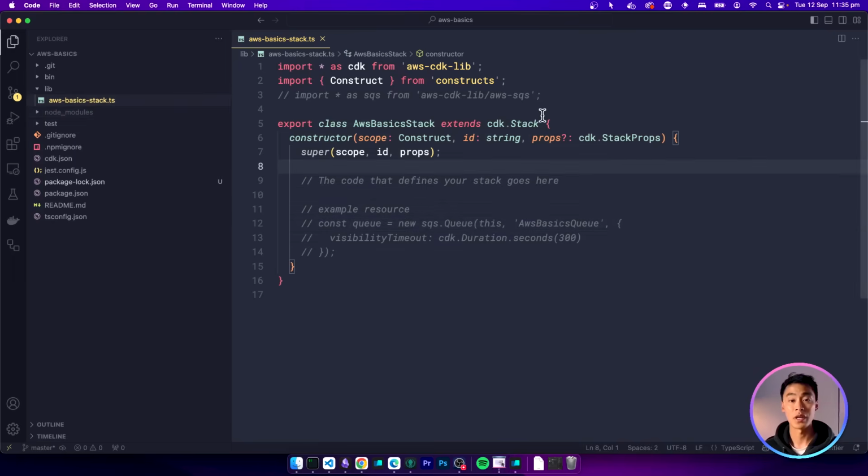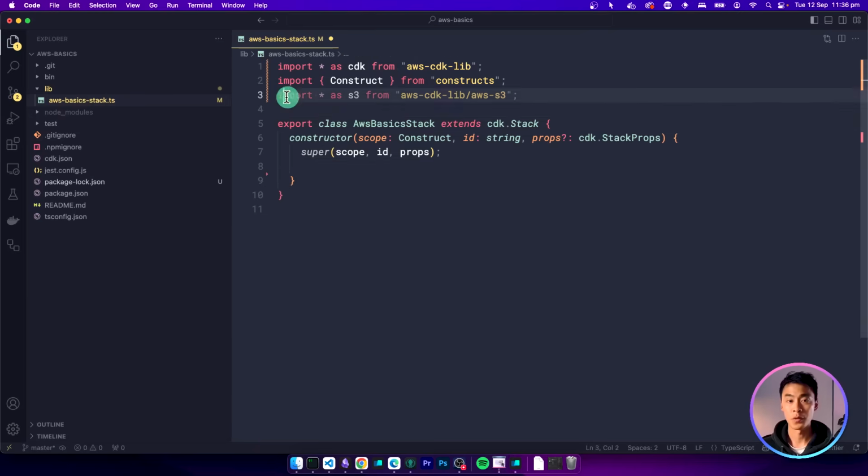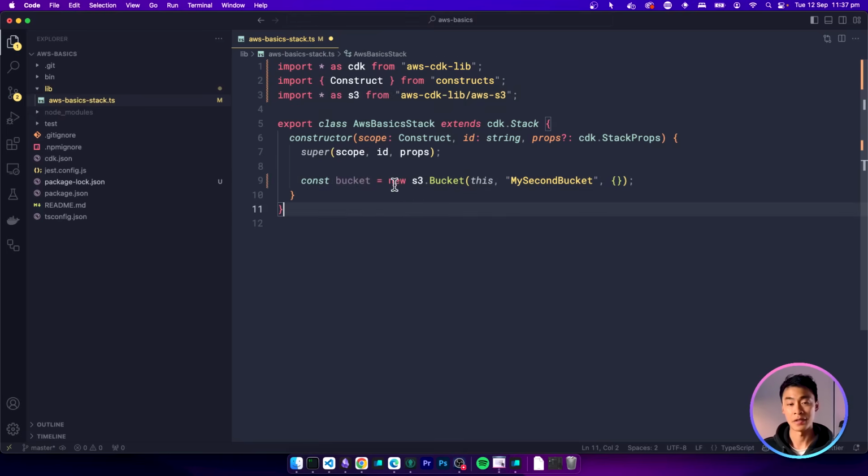So now let's look at how we can actually create an S3 bucket like we did earlier, but this time using the CDK instead. First, we'll need to import the S3 construct like this. And this is how we can create the actual S3 bucket. And this is going to be the logical name for the resource, but you're going to see that this actually doesn't become the bucket name itself. The real bucket name is going to be a completely randomly generated string, which is really good for us because as we talked about earlier, S3 bucket names are globally unique. So you don't want names that can potentially clash with others. Now save this file and let's see how we can deploy it.